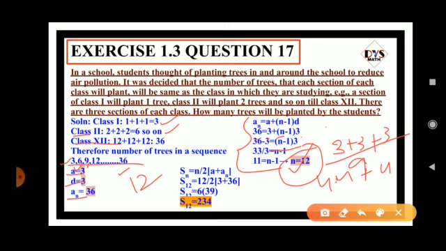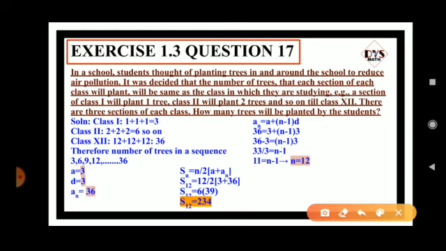Directly you can take. Now I have to find the total number of trees from the overall school. So directly you go to the formula Sn equals n by 2 into A plus An, because here you have A and An together. So S12 equals 12 by 2 into A, which is 3, plus 36. 12 by 2 is 6, 36 plus 3 is 39, and 39 into 6 gives you 234.